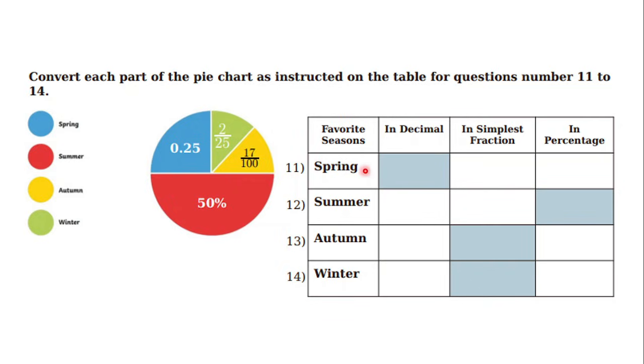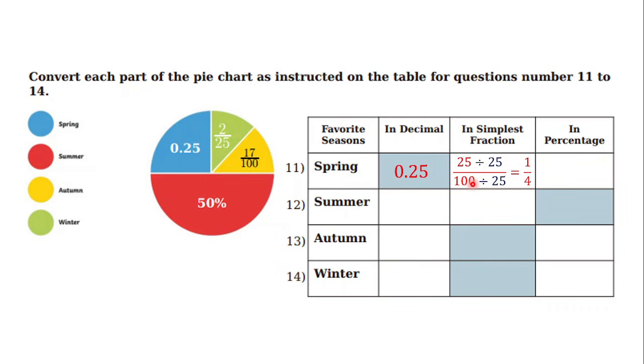So now for number 11, let's see about spring. Spring here is represented by the blue area here. So in decimals, spring is 0.25. Now how can we convert it into the simplest fraction? Just make the decimals into fractions first. Because there are 2 digits behind the decimal mark here, it means it is out of 100. So it means 25 out of 100.